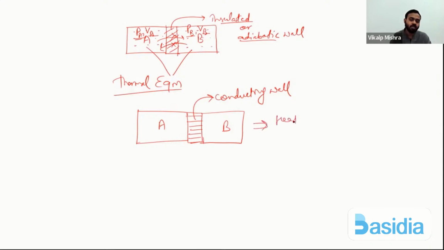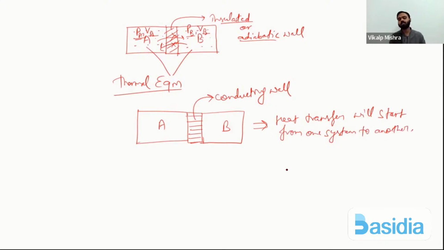Now heat transfer will start from one system to another system.